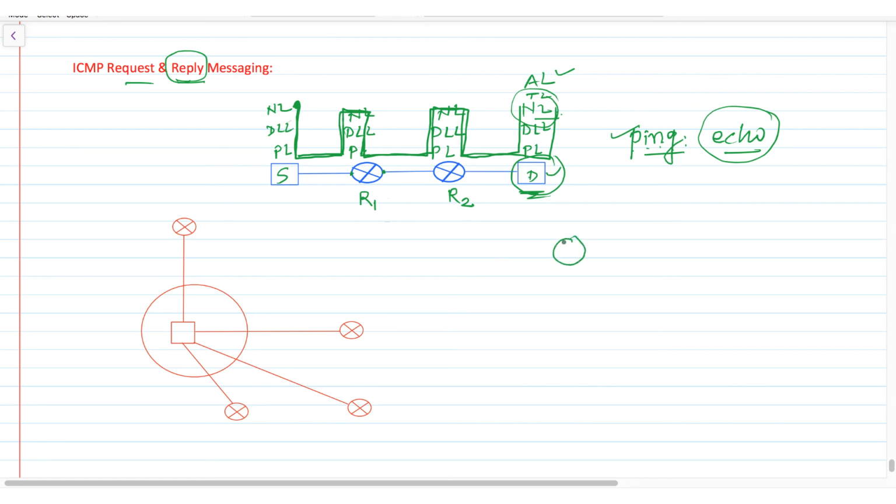Timestamp request and reply means, suppose there is a source, here it's a router, and here it's a destination. In the network, it is possible that this source host belongs to a network which has a different time zone than this destination, because the network is worldwide and throughout the world there are different time zones available.